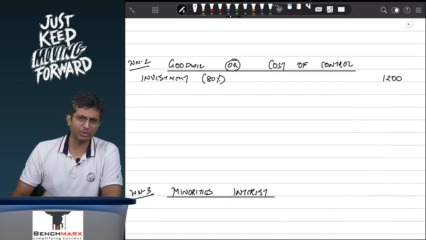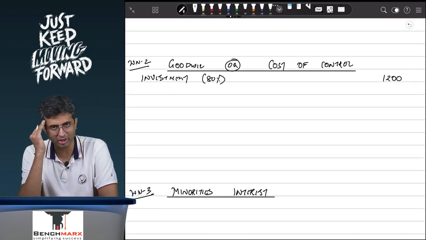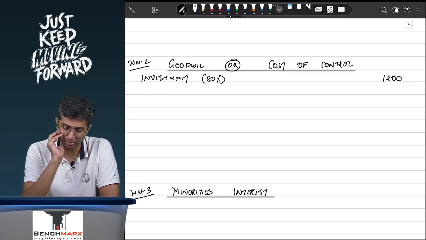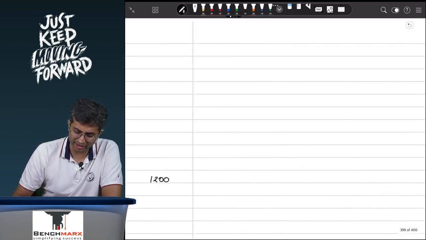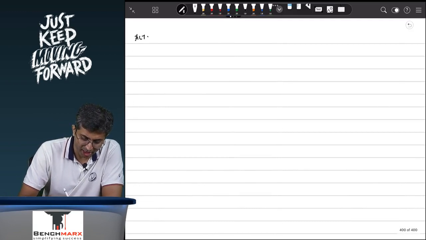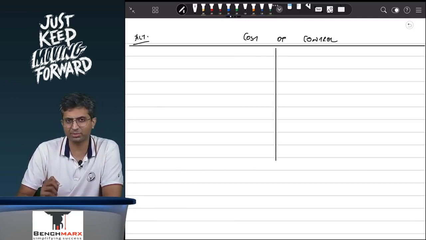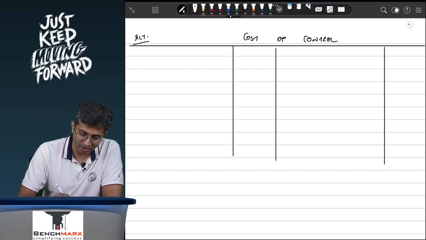We can do it in a statement format, or we can do it in a ledger format. A ledger format is a slightly easier format to understand. Having said that, most people prefer to do it in a statement format as well. So this is investment. Alternatively, if I do this in a ledger format, I prepare what you call a cost of control account. Consolidation is a chapter involving certain basic processes, and it is important that you know the concept behind those processes to get a clear understanding.